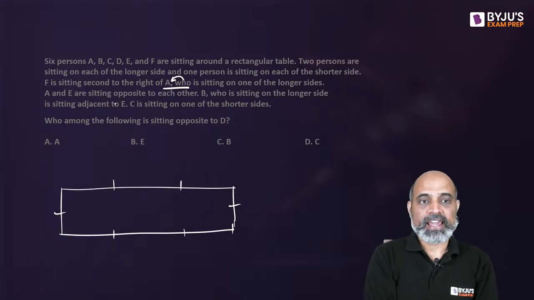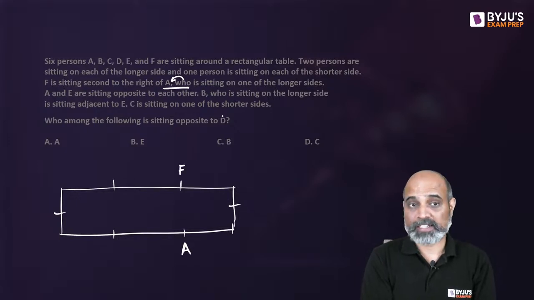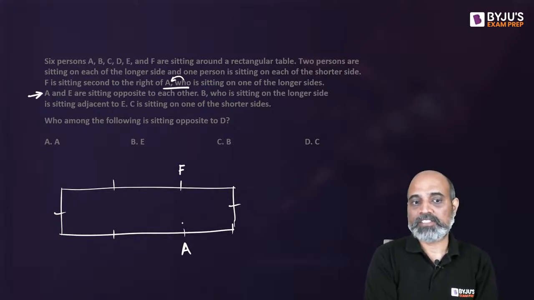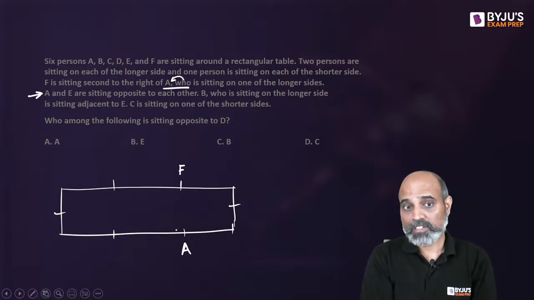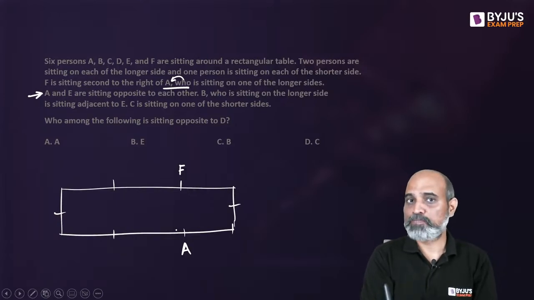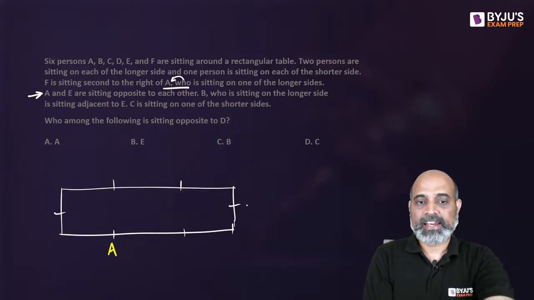Next, A and E are sitting opposite to each other, right? Now, suppose if I make A sit over here, then F is sitting second to the right. This is where F is going to be seated. Then the next statement will not make sense, no? That A and E are sitting opposite to each other, because now A and F are sitting opposite. So of course I can't take A at this point. I'll have to move A to the left seat. So when A moves to the left seat, then F goes here and opposite to A we are going to have E. So we have the first statement done, and the second statement is also done.